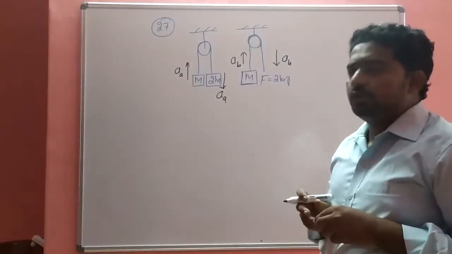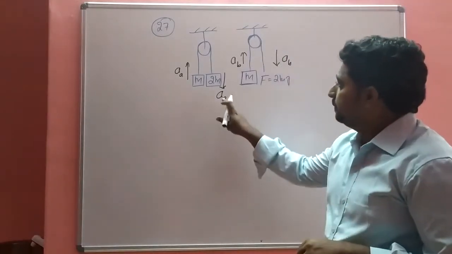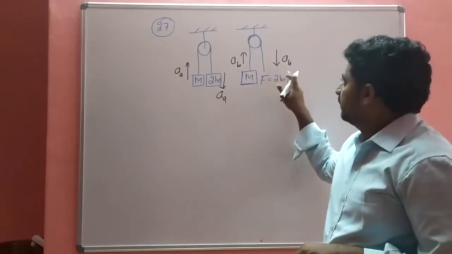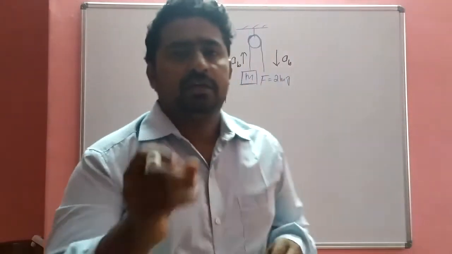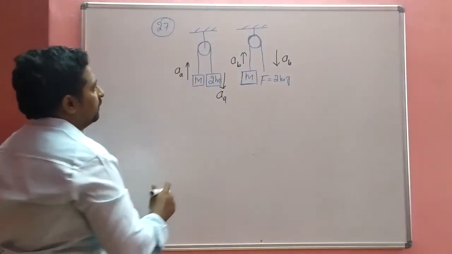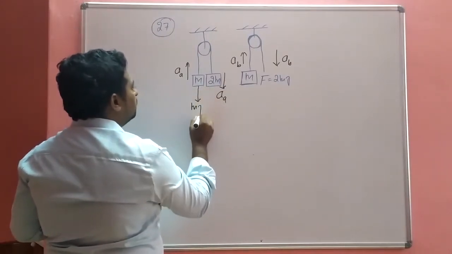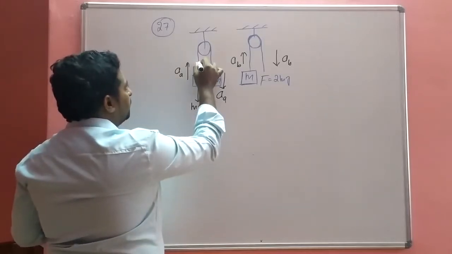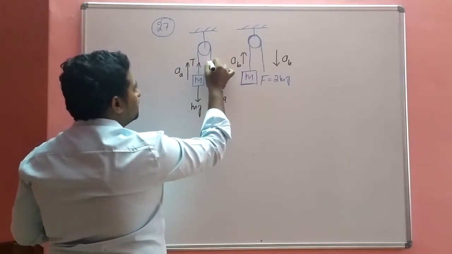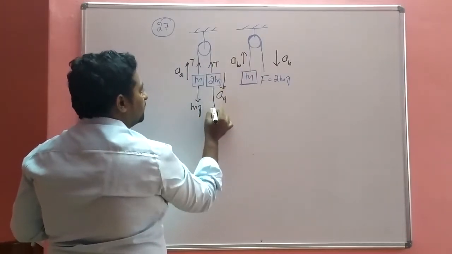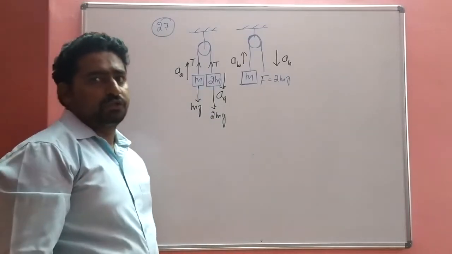So how to find out the relationship between aA and aB? You have to find out the aA value and aB, that means the acceleration of B in the case of the second one. By using the simple concept: the downward force is mg, the tension is upward, that is T. The string is the same, so the tension is the same. This one is 2mg. F is equal to m into a formula.